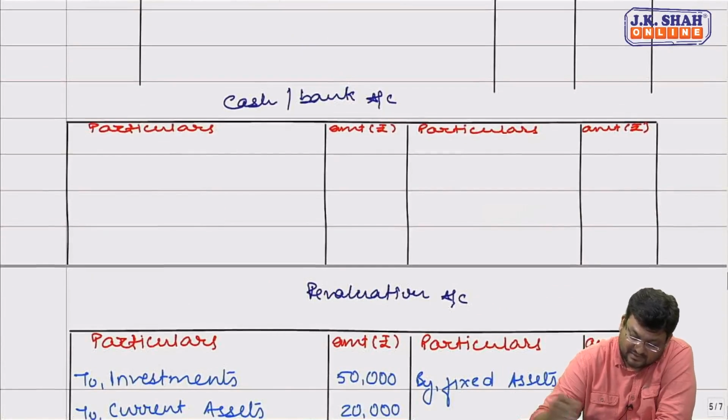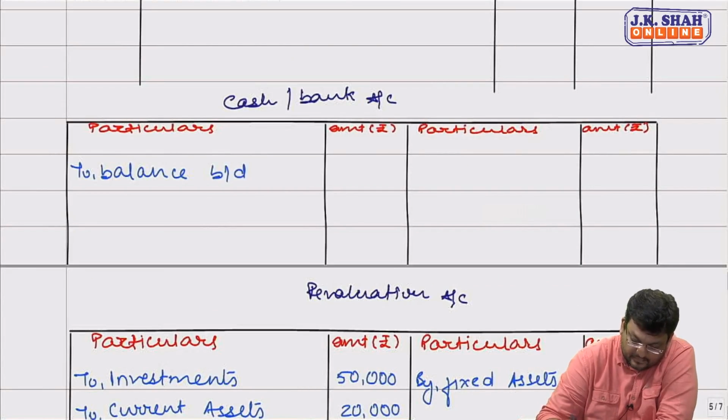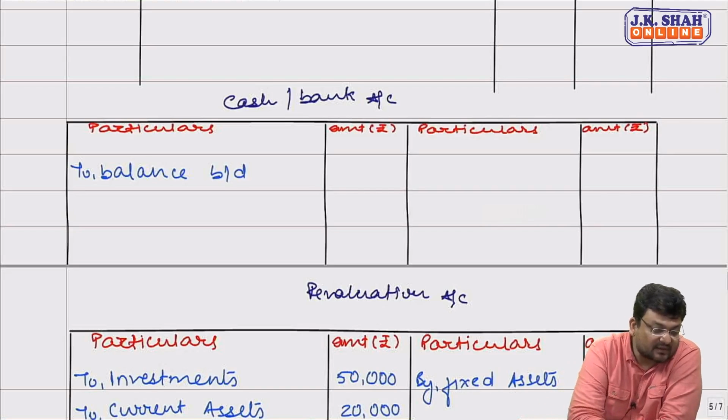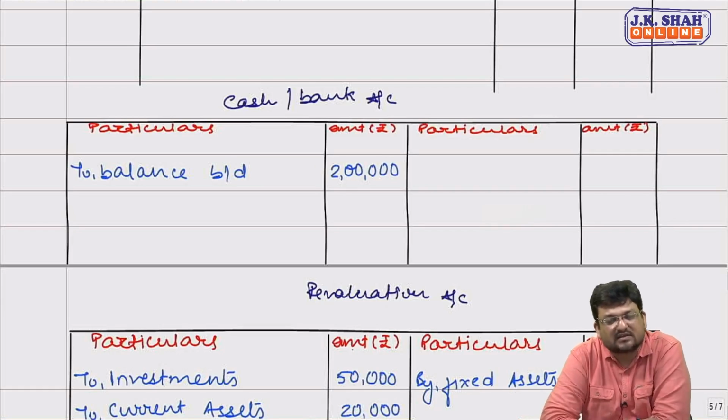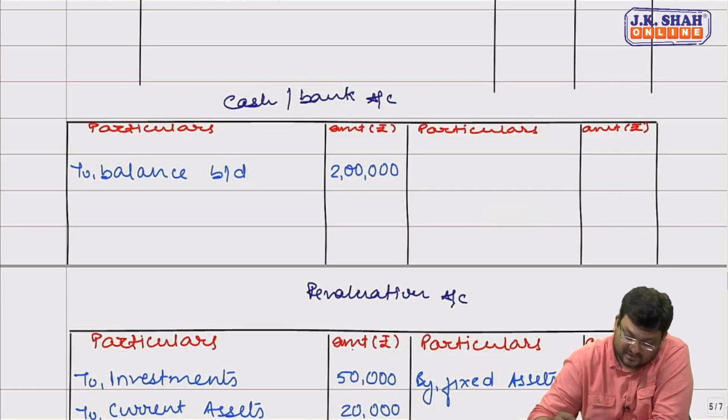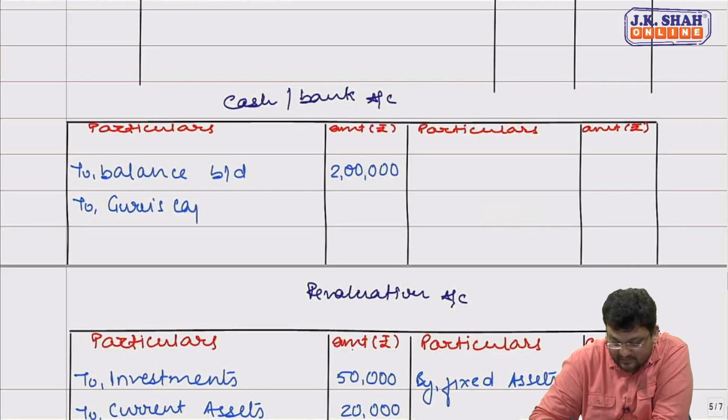See, in cash account, cash in bank, there is no opening balance given. Can we say it is part of your current assets? These current assets given include cash in bank? Yes, sir. Then Guru brought 1,24,000 as capital.